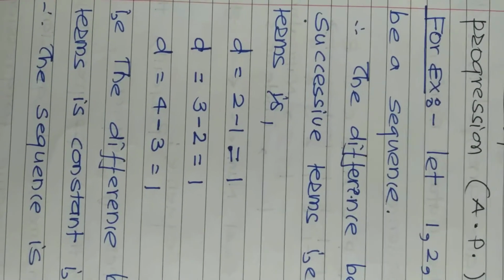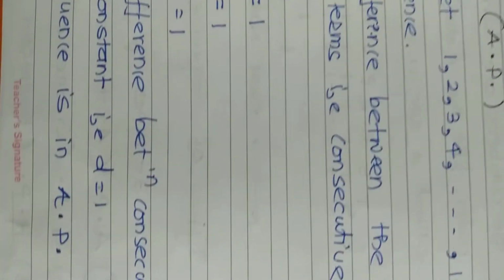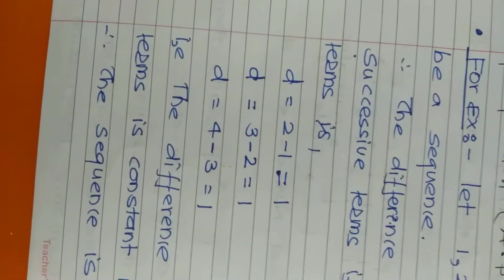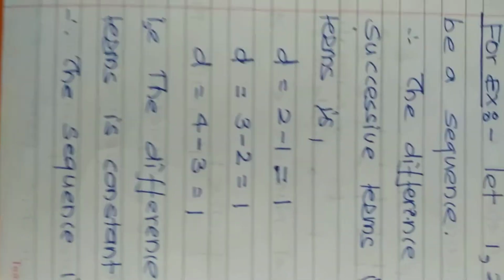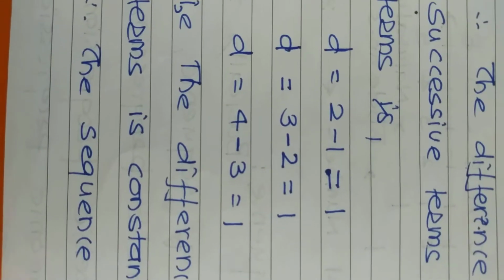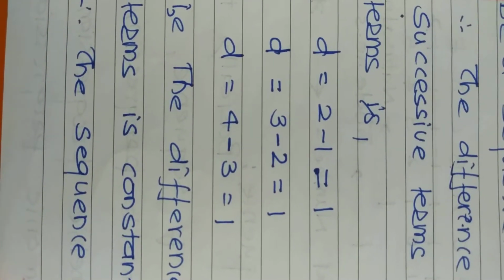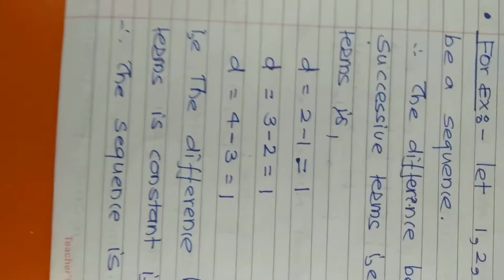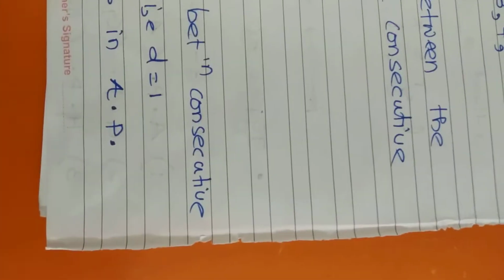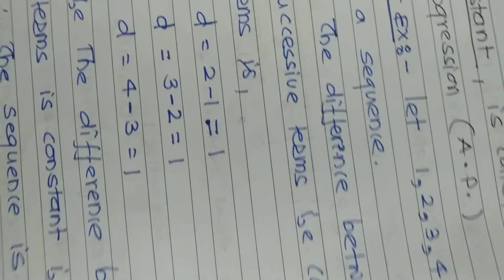If we consider the difference between successive terms, we have to consider consecutive terms. First, D equals second term minus first, so 2 minus 1 is 1. D, 3 minus 2, again it is 1. 4 minus 3, again it is 1. Therefore, the difference between any two consecutive terms is constant and it equals 1. So this sequence we call an AP.